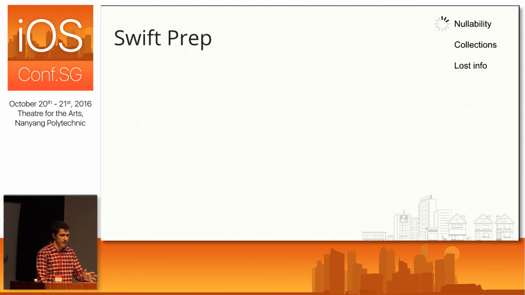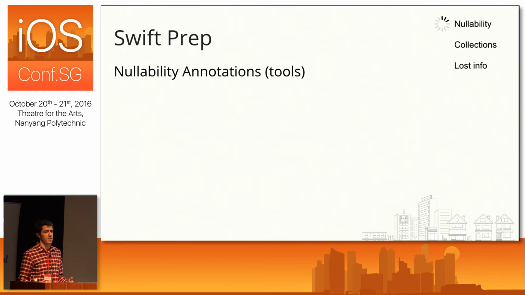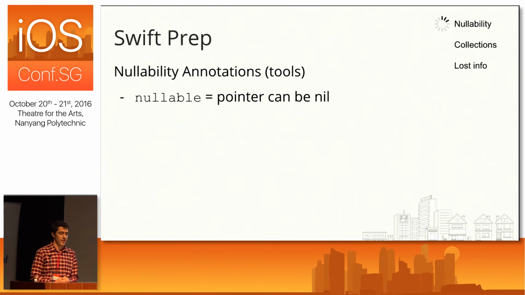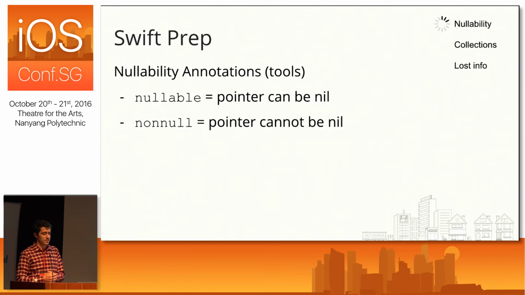Now, before we get started making any changes, I just want to quickly go over the tools we have to do this, and those are nullability annotations. Nullability annotations are just keywords that you can use to mark up your Objective-C so that Swift understands whether your types are optional or non-optional. And so the first annotation we have is nullable, and that just means that your pointer can be null, and that will be bridged as an optional type. And then we have non-null, which means the pointer cannot be null, and those will be bridged as non-optional types.